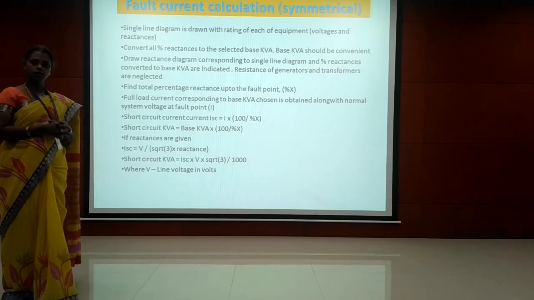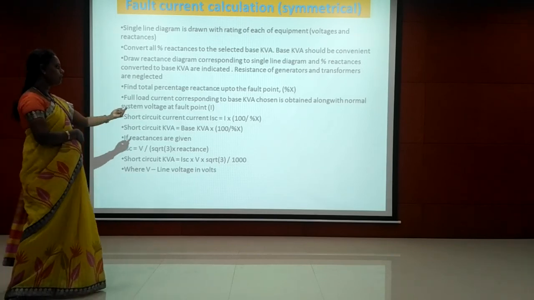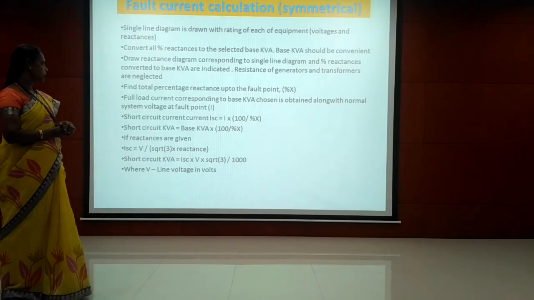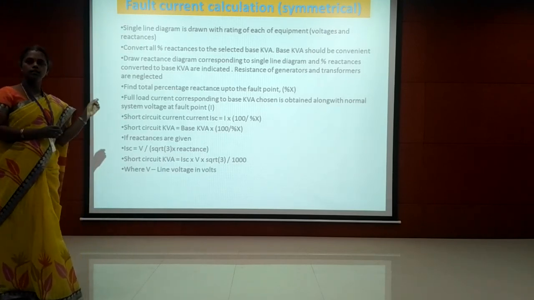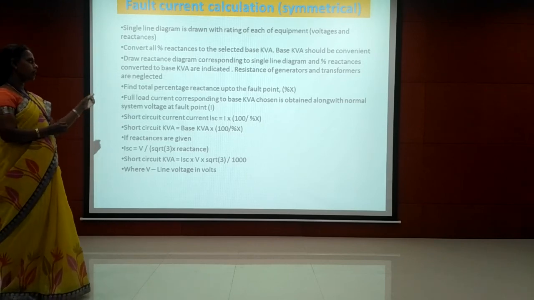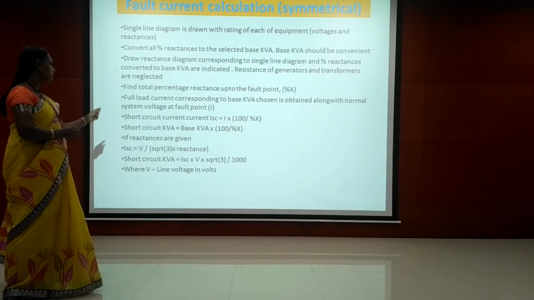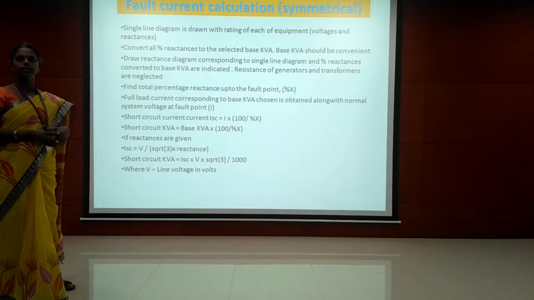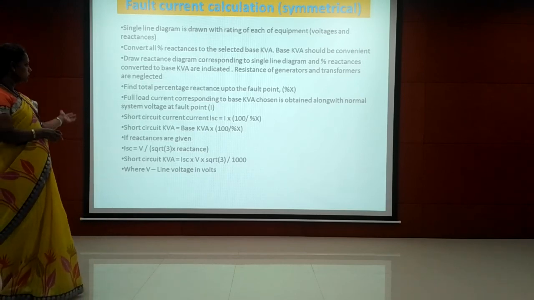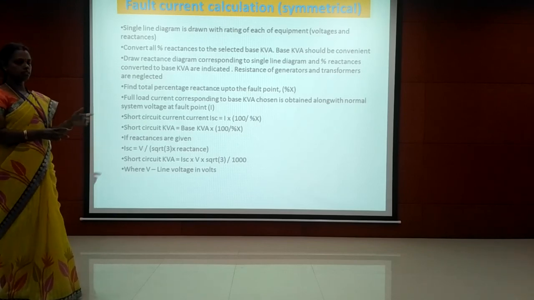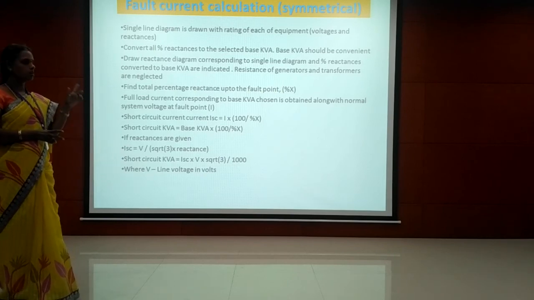Then the short circuit current is calculated using this formula, that is ISC is equal to I into 100 divided by percentage reactance. I is nothing but the full load current corresponding to the base kVA, and the percentage reactance we have already calculated from the reactance diagram. Then the short circuit kVA is calculated using the base kVA. So short circuit kVA is equal to base kVA into 100 divided by percentage reactance. Percentage reactance is the reactance calculated up to the faulty point.